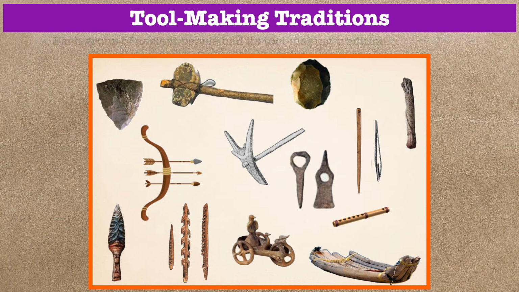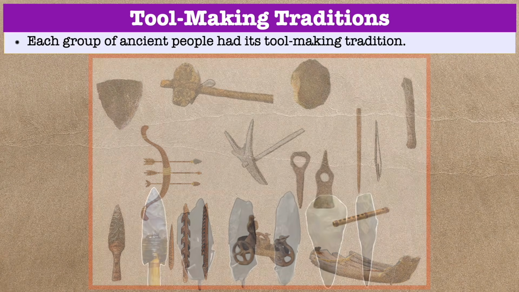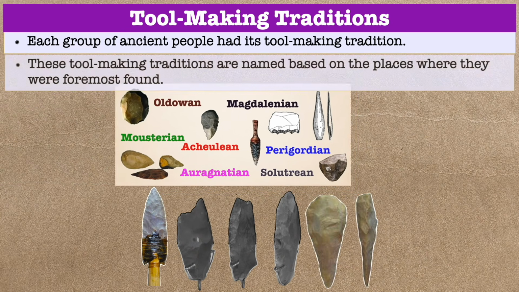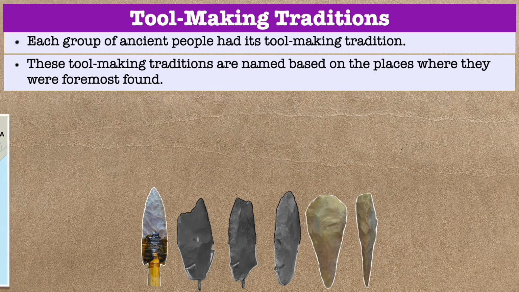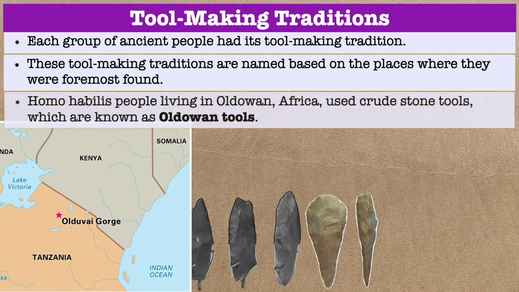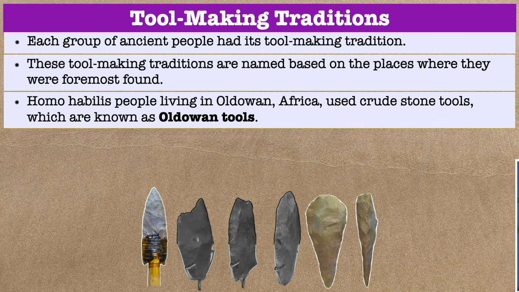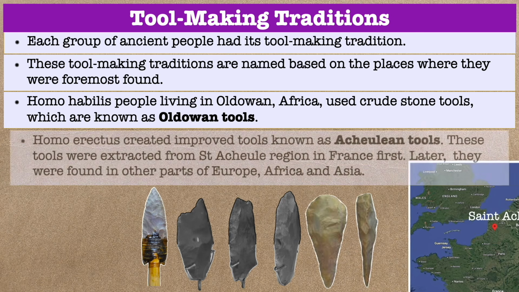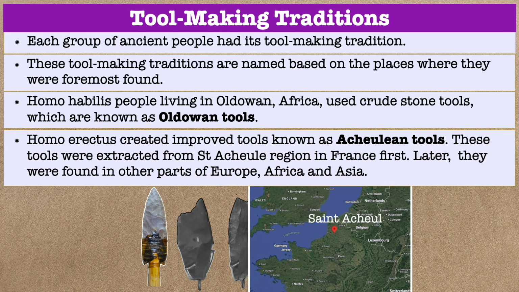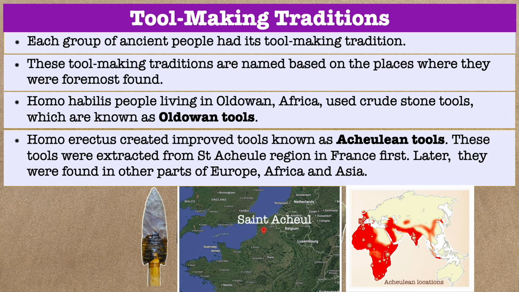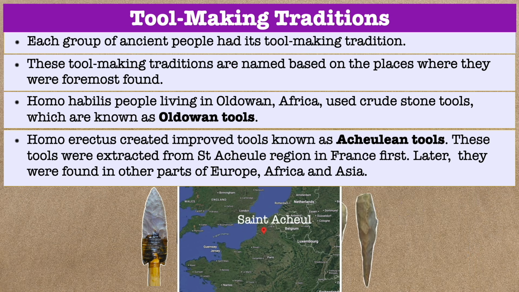Each group of ancient people had its own tool-making tradition. These tool-making traditions were named based on the places where they were first found. Homo habilis people living in Oldowan, Africa used crude stone tools, which are known as Oldowan tools. Homo erectus created improved tools known as Acheulean tools. These tools were first found in the Saint Acheul region in France. Later, they were also found in other parts of Europe, Africa, and Asia.